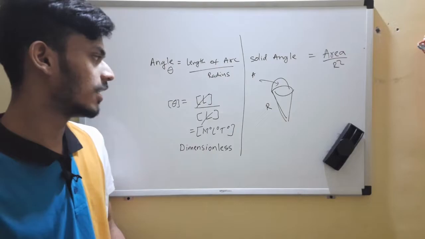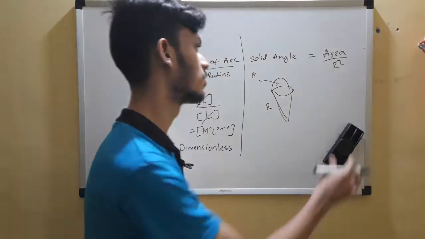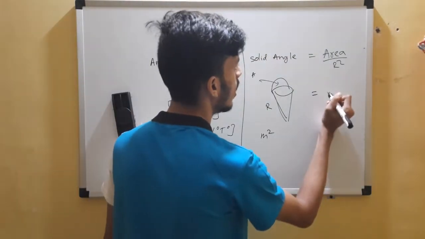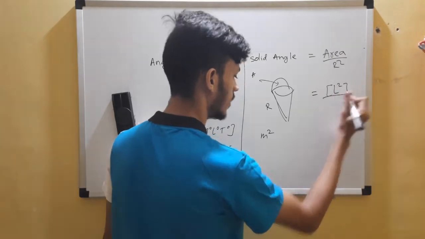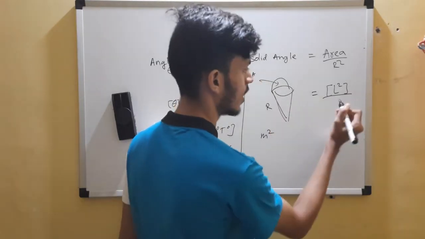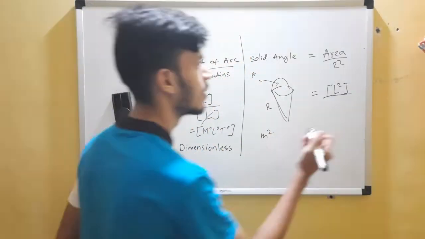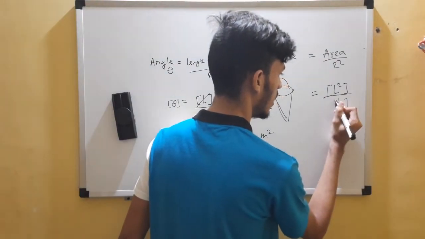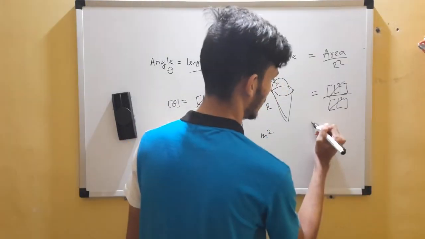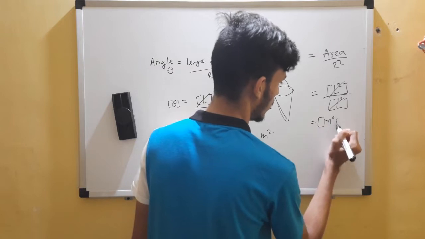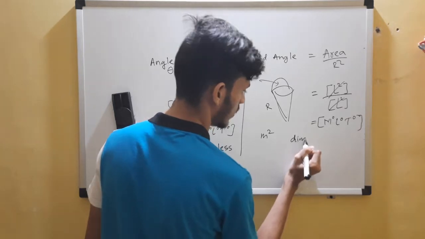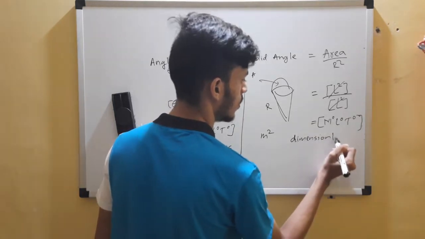Let's say it for solid angle. What was area? Area, if you remember, is measured in meter square, so area is length square, right? Radius r is also a distance, a length, so you can replace it by L, and of course it's a square there, so L square over L square. Dimensionless. M^0 L^0 T^0. What do we conclude? It is dimensionless. It has no dimensions.